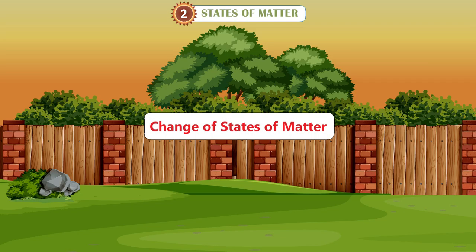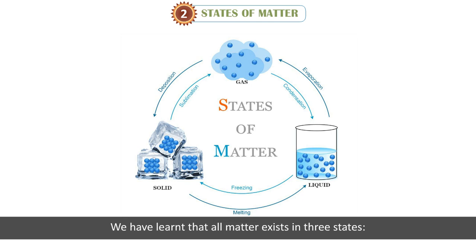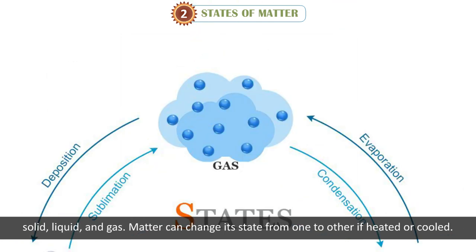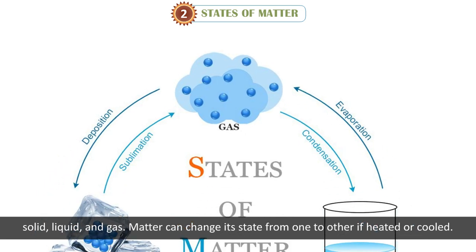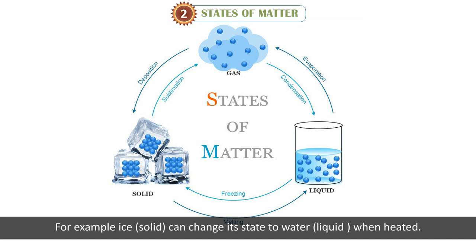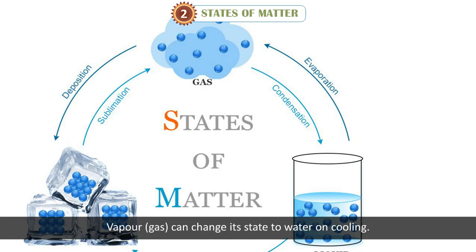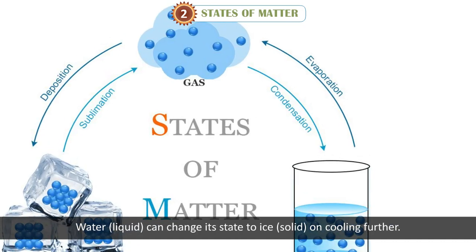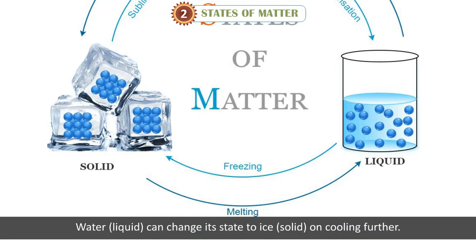Change of states of matter. We have learnt that all matter exists in three states: solid, liquid, and gas. Matter can change its state from one to other if heated or cooled. For example, ice solid can change its state to water liquid when heated. Water liquid can change its state to vapor gas on heating further. Vapor gas can change its state to water on cooling. Water liquid can change its state to ice solid on cooling further.